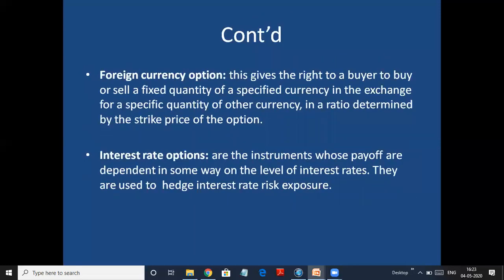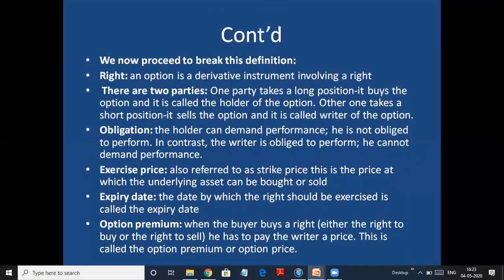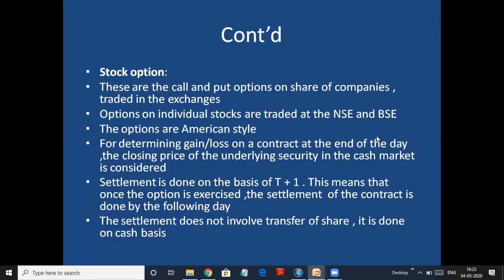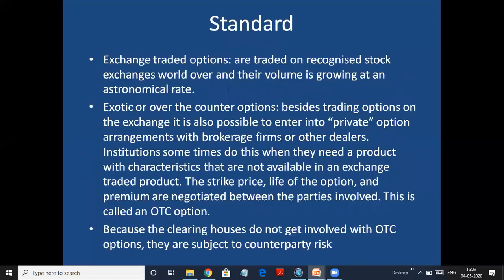Now on the basis of standards, so if you just look here, we were discussing the types of options. We have done the exercise style, American and European, the structure, call and put, and under that equity shares, index, foreign currency, option on futures, and interest rate. So now we're doing it on the basis of standard. On the basis of standard, there are two. One is exchange traded options. These are traded on recognized stock exchanges the world over, and their volume is growing at an astronomical rate. So here we trade the option on the exchange, like on the stock exchange where it is listed.